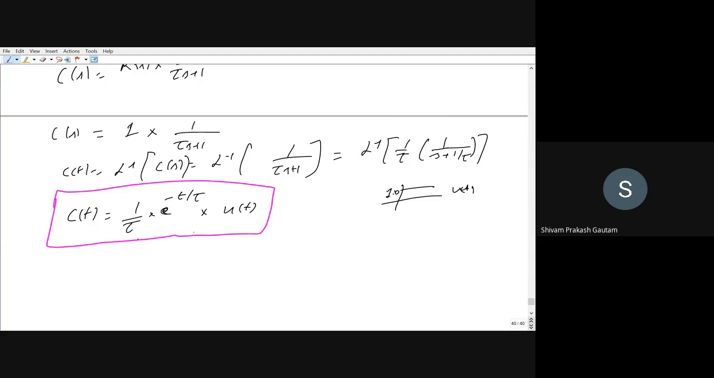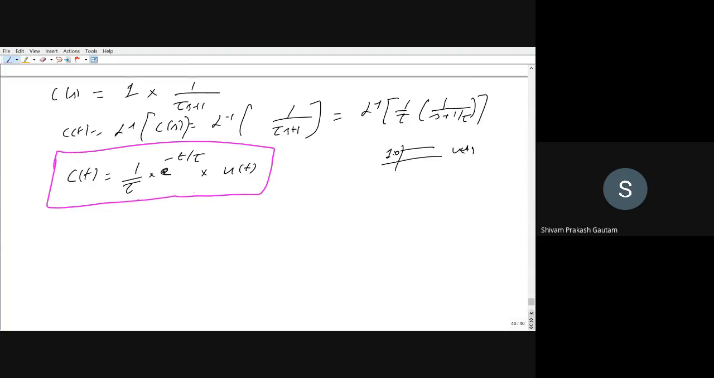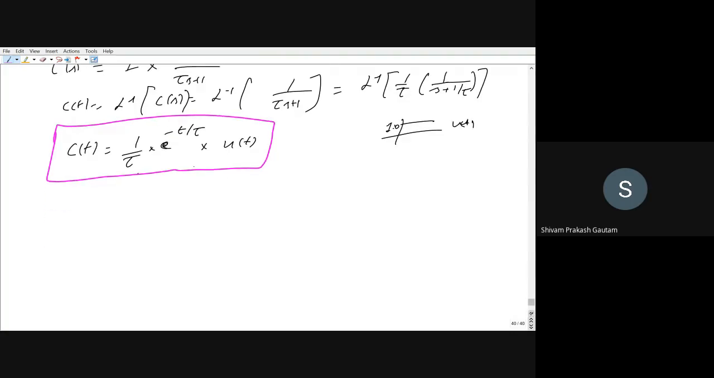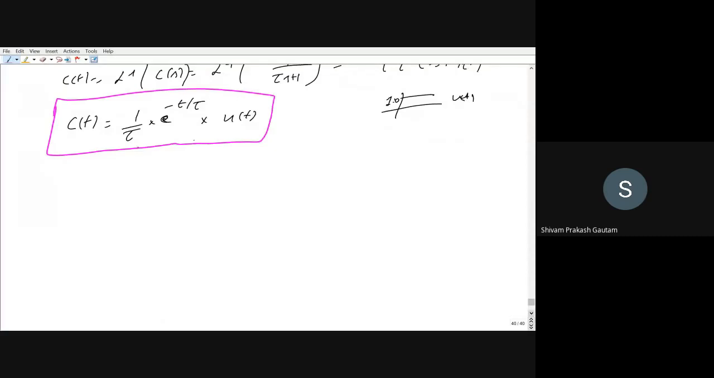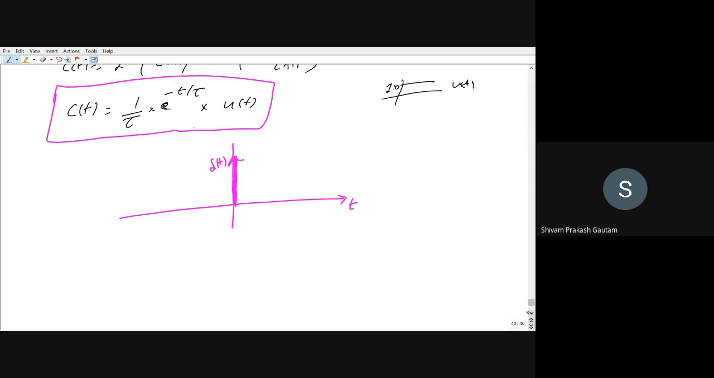We have obtained it in the time domain. Now, if you want to see how our system response will look like, suppose you are providing an impulse input. This is time. This is suppose your impulse signal. How does an impulse signal look like? Like this. This is your impulse signal, and its response. This is your input.